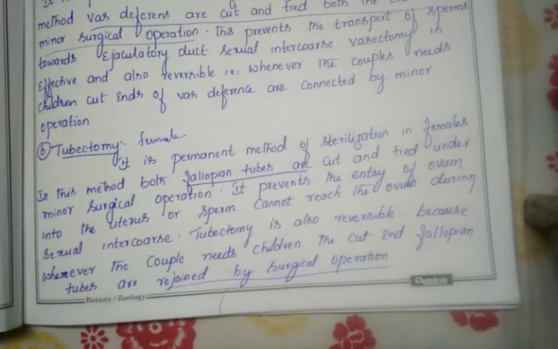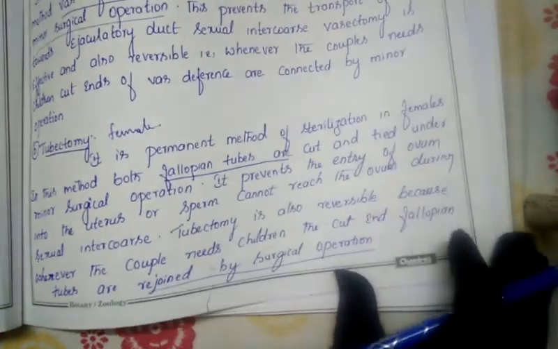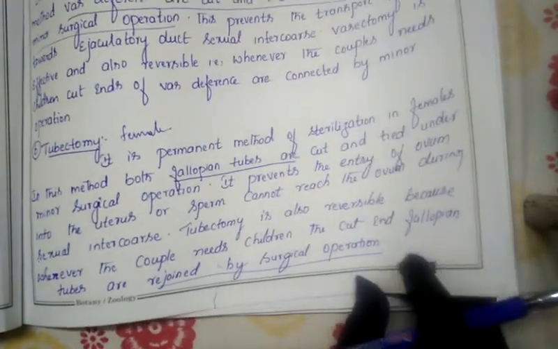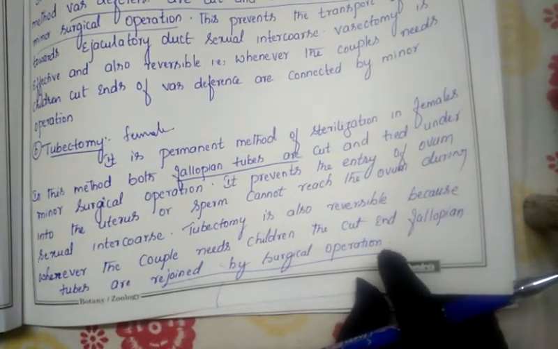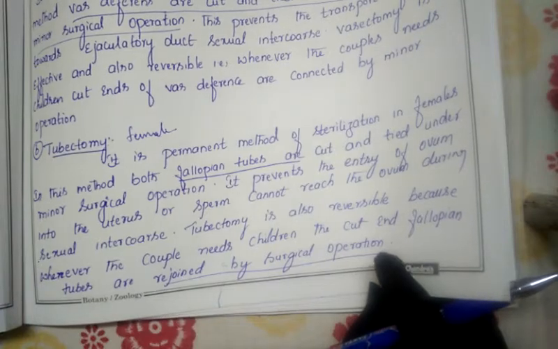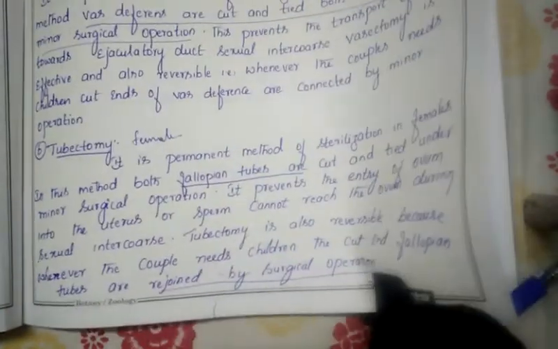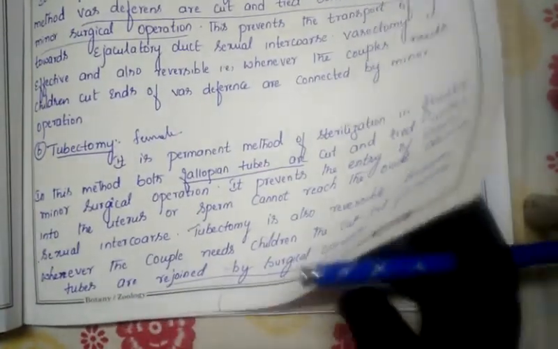operation. If such couples need young ones again, they can go for the reoperation and join the fallopian tube, like the vas deferens. So this is about the permanent method of contraceptive devices.